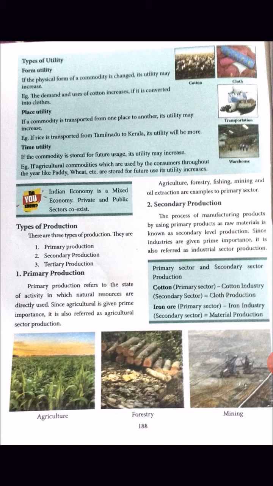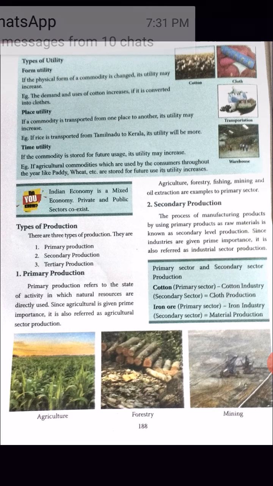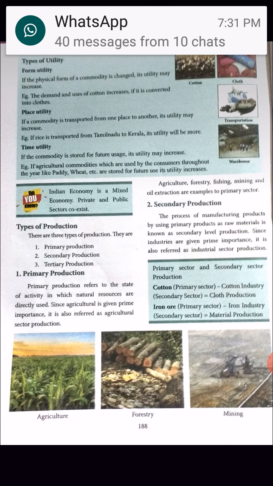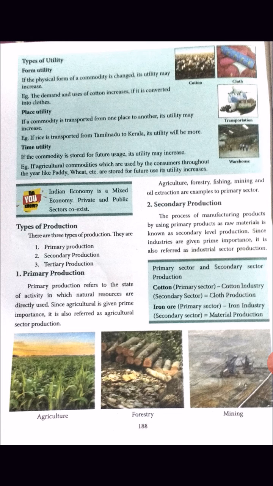For example, agricultural commodities like paddy, wheat, etc., are used by consumers throughout the year. We store them and use them whenever we need, so their utility increases.